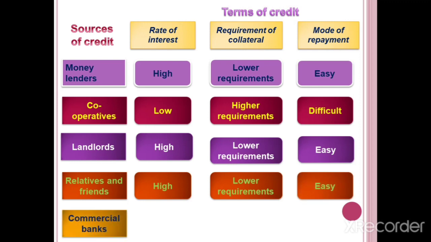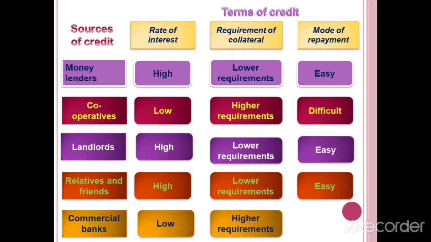The next, commercial banks. Is the rate of interest high or low? Very good. Low interest rate. Then are the requirements of collateral higher or lower? Very good. It is higher. Then is the mode of repayment easy or difficult? It is difficult. Clear, children? These are the relations of terms of credit and sources of credit. Terms of credit means what all items together? Rate of interest, requirements of collateral, and a mode of repayment. That three together is known as terms of credit. Clear, children?